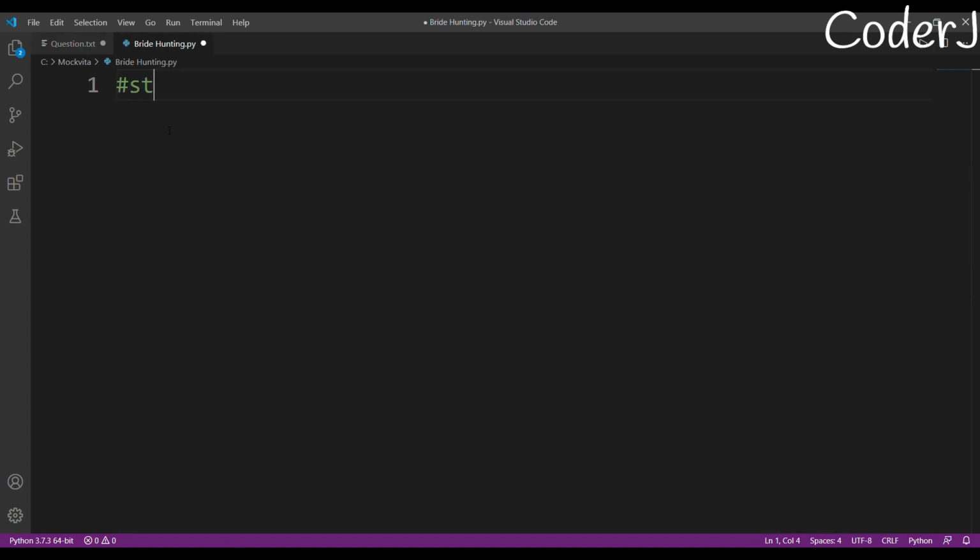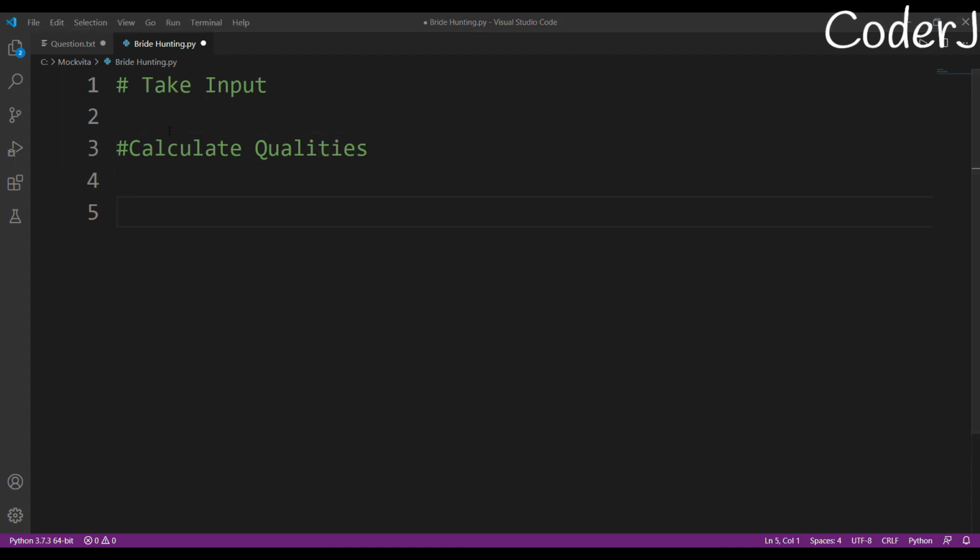Step one, consider this as an algorithm, but very generic. Take input. So firstly, I'll take my input. What will I do after that? After that, I'll calculate qualities of all of my girls. This will actually make my question a lot less confusing, and we will become more productive. So we'll firstly calculate qualities, and after that,